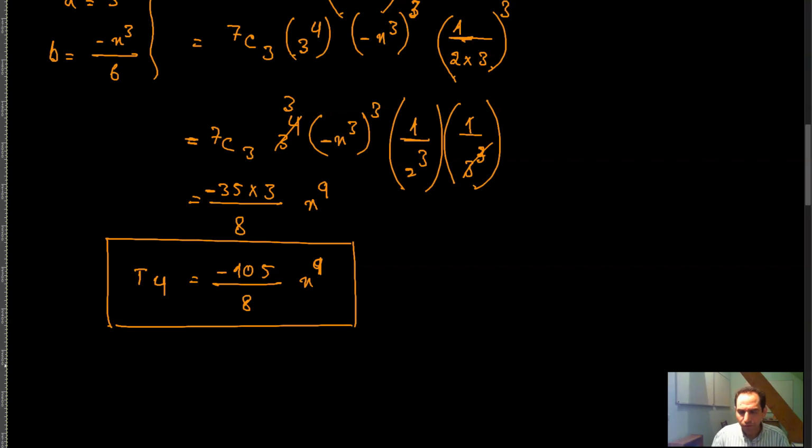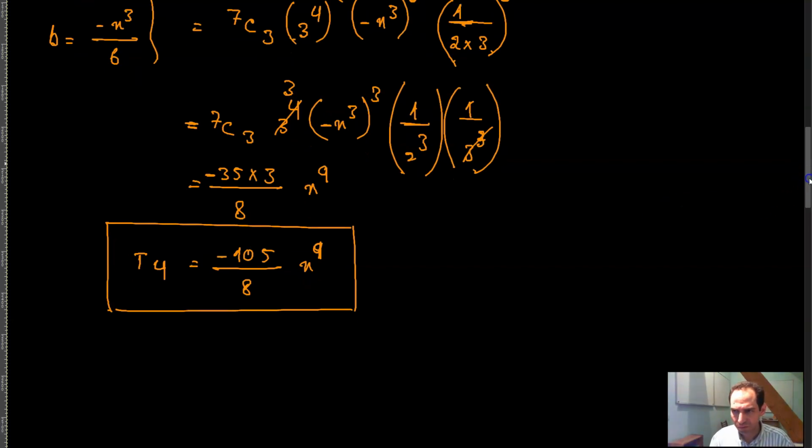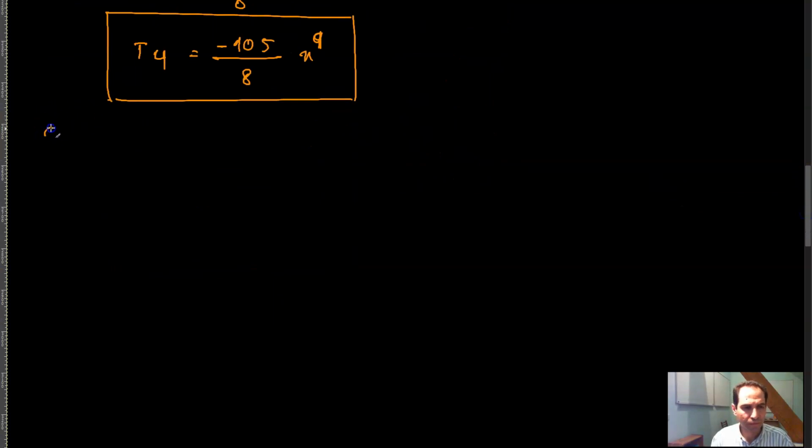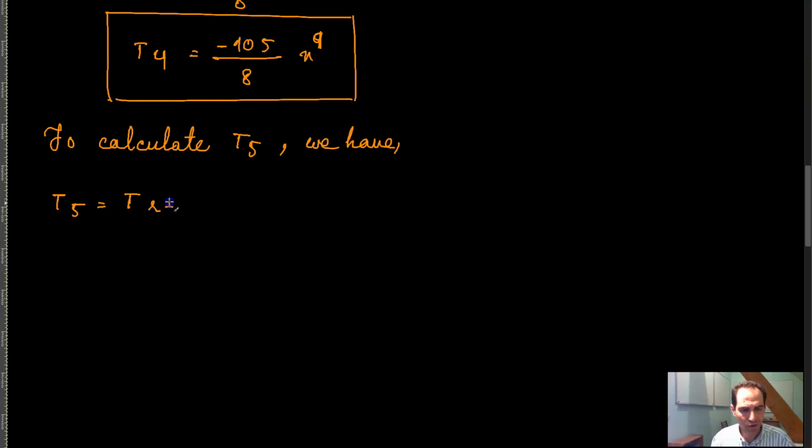And in the same way we can calculate T of 5, right? So T of 5 would be equal to, so now to calculate T of 5, we have T of 5, which is equal to T of r plus 1, is equal to n combination r, a raised to the power n minus r, b raised to the power r.